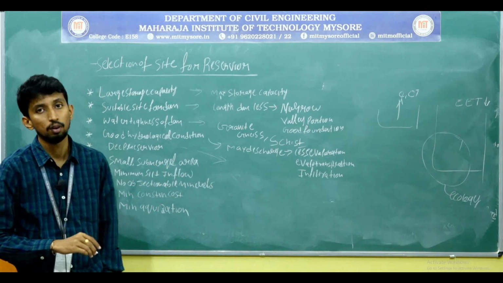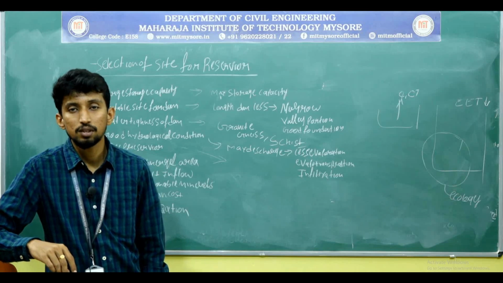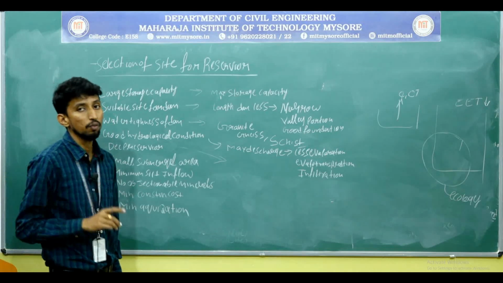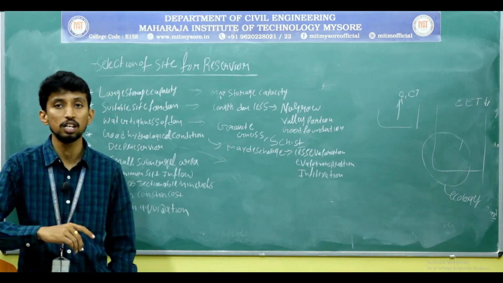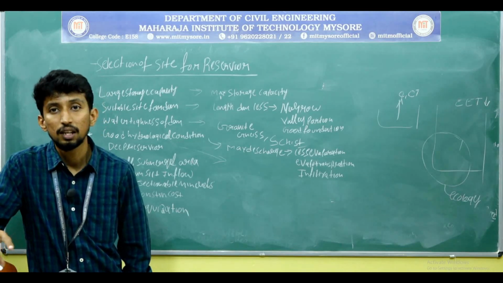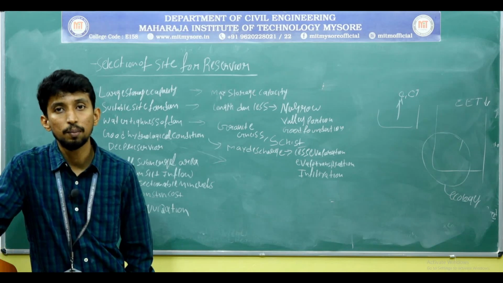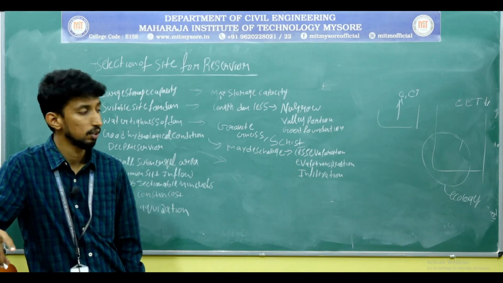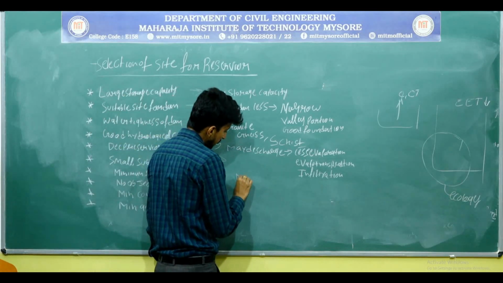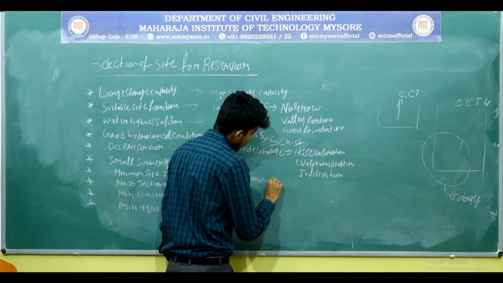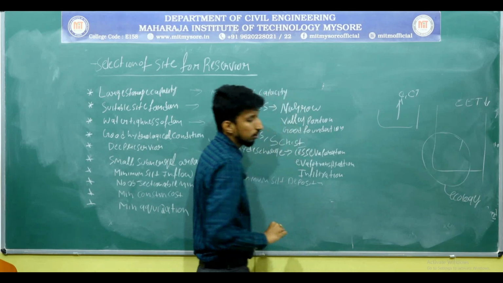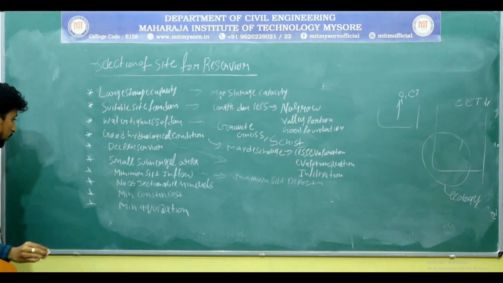Minimum silt inflow. Usually in every dam a certain amount of silt deposit will occur, but during the flood, a huge amount of silt inflow takes place and it is going to deposit into the dam. Every year, during the summer season, the desilting process will take place. Usually for a dam, minimum silt inflow and minimum silt deposit should occur.